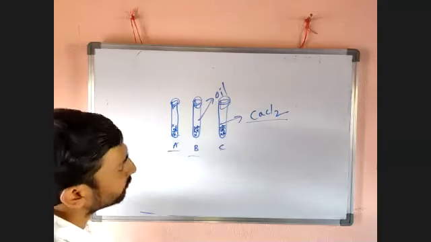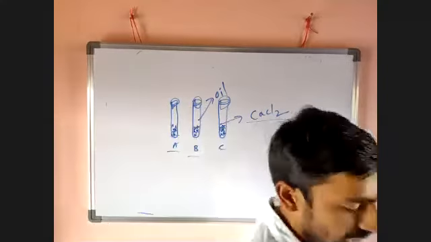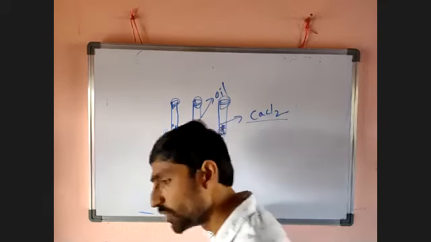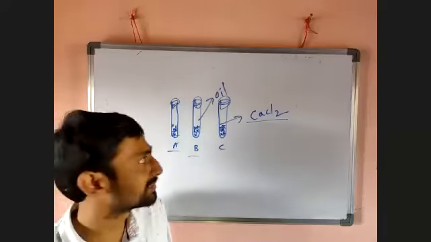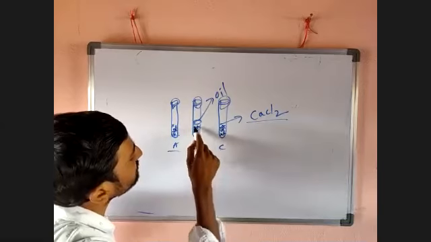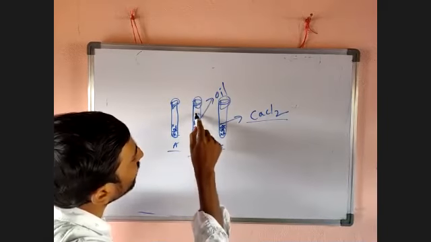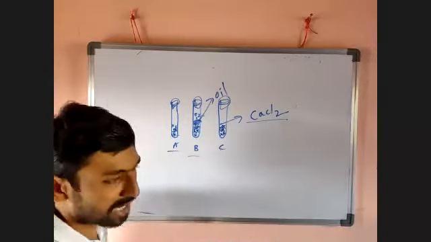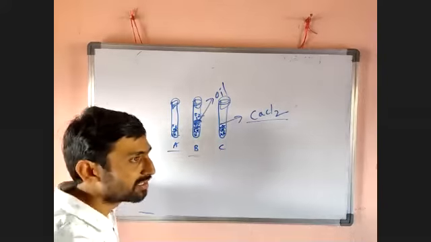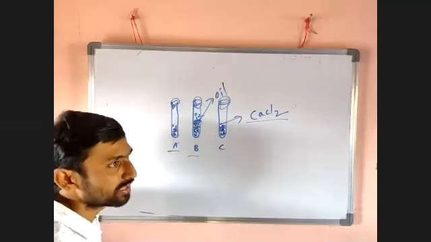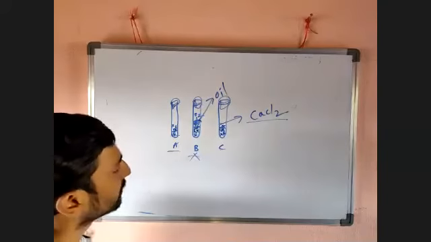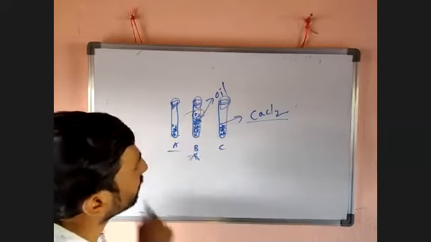Then what happens? Look here. After certain days, B and C are not involved in rusting; only A is involved in rusting. Why? Because oil forms a layer on the metal pieces over the water. It cannot allow oxygen through it. If there is no oxygen, there is no conversion of iron into ferrous, and further no conversion to ferric oxide. That's why it is not involved in rusting, due to the absence of oxygen.